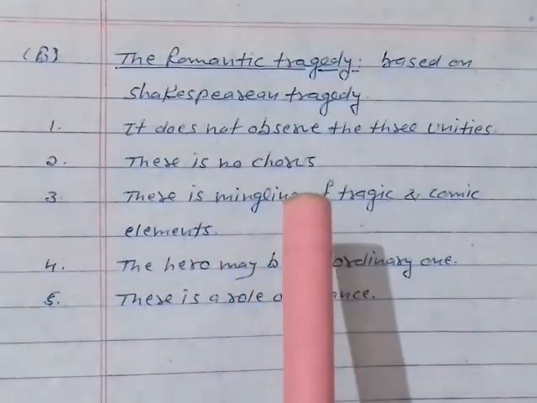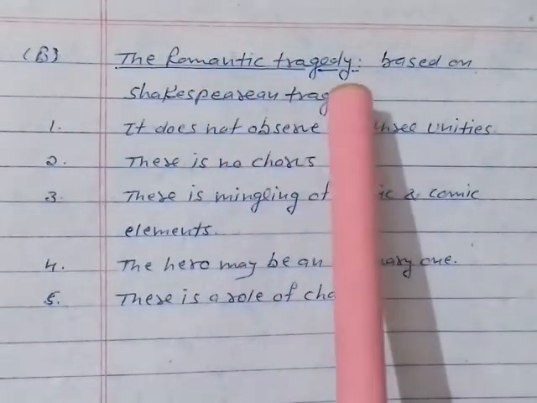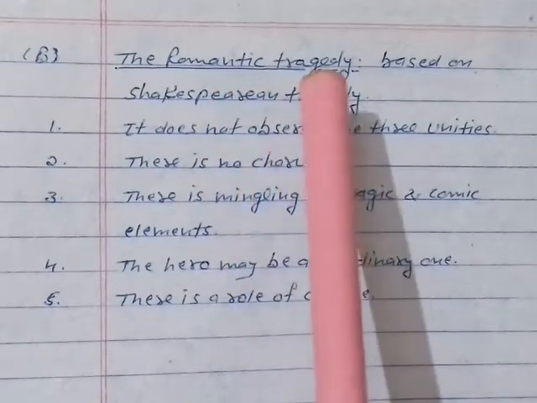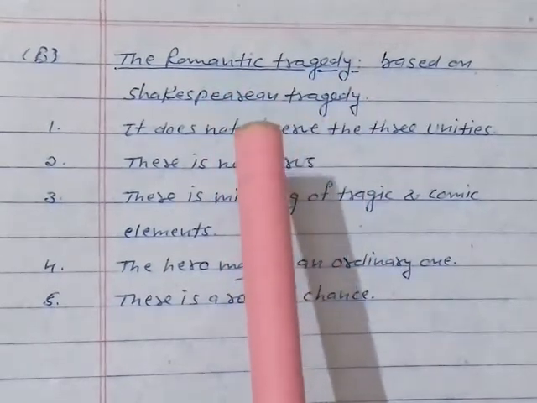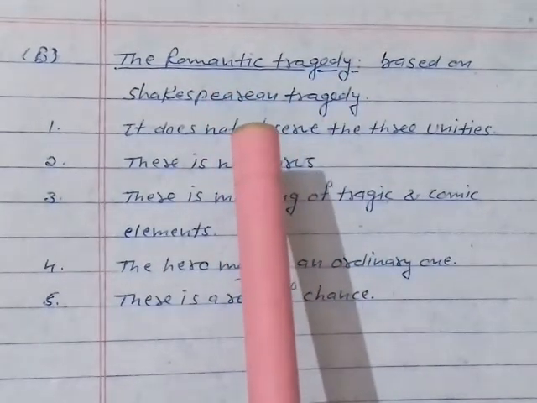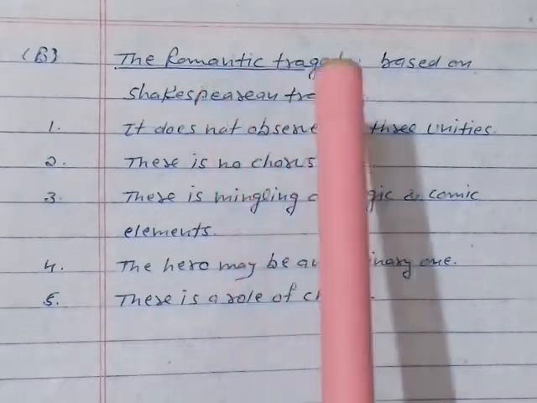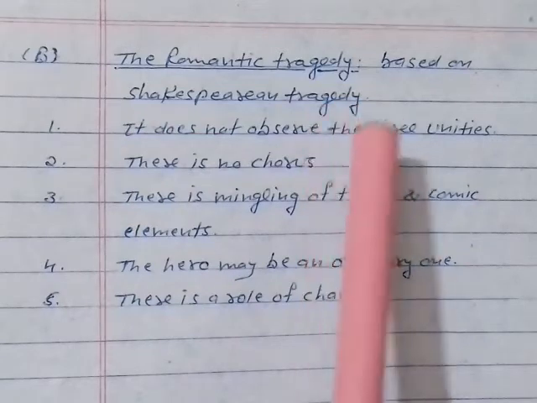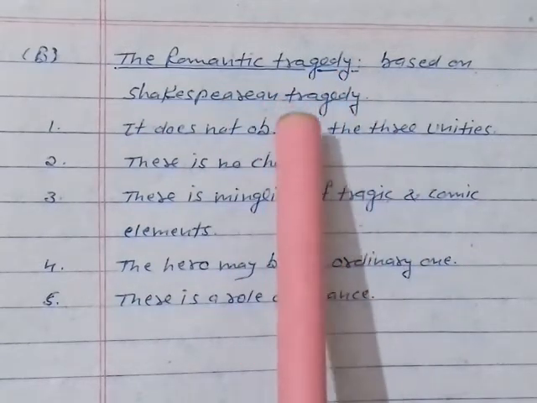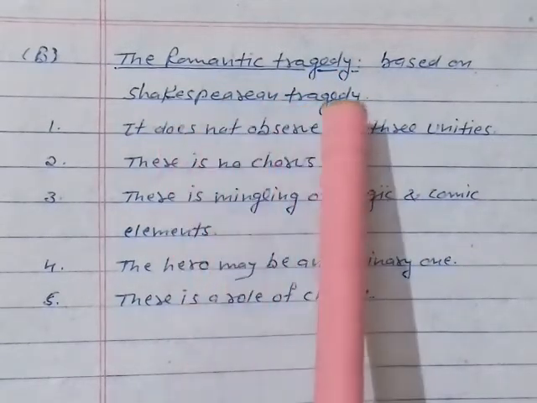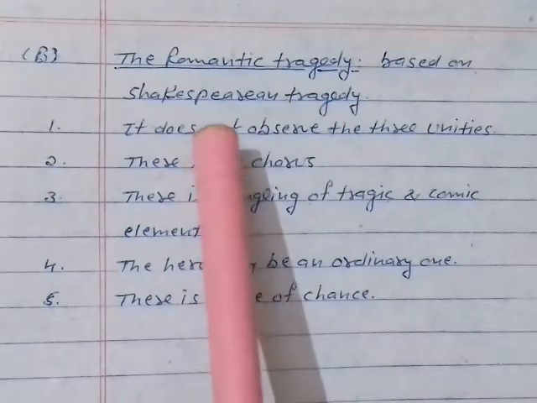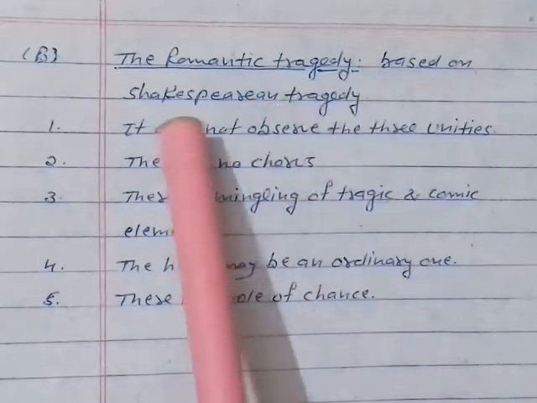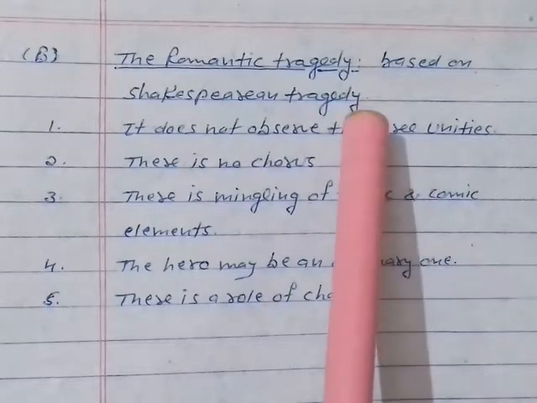Another type of tragedy is romantic tragedy. Classical tragedy was based on the Aristotelian concept. On the contrary, romantic tragedy is always based on Shakespearean tragedy. When we say romantic tragedy, we always recall the Shakespearean tragedy. So now, what is romantic tragedy, or what are Shakespearean romantic tragedies?